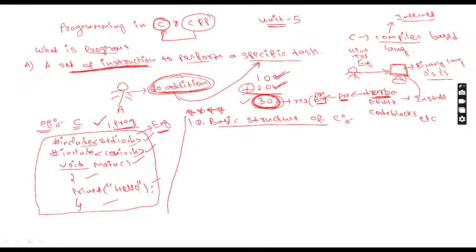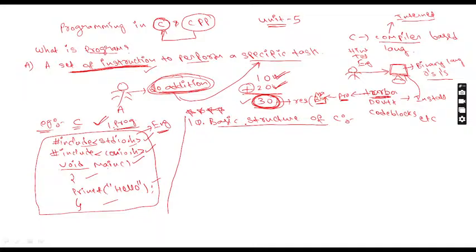Right. Till now you understand what a program is and how a program looks. And now the important thing is the basic structure of C. Sir, what is the meaning of basic structure of C? It means in C language, what are the programs which you are going to write?